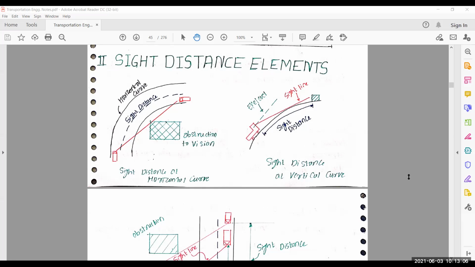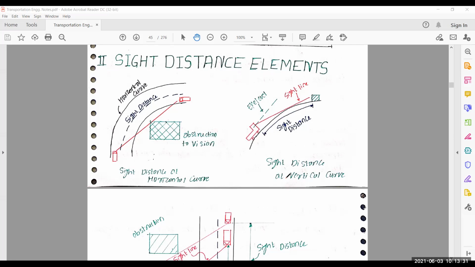Okay. So I think everything is clear about cross section elements. Once again, I repeat from my side what I have discussed in cross section element. First, we started our second module, geometric design of highway. In geometric design of highway, I deal with all the dimensions and layout of visual features of highway.